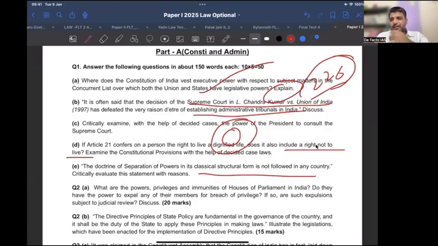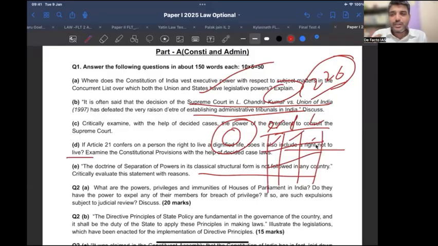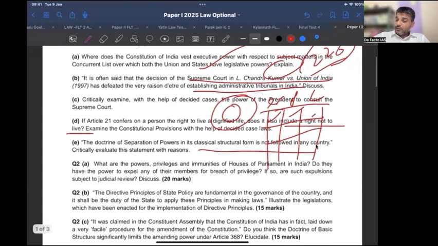You have to talk about the classic concept of separation of power and then how the Indian Constitution dilutes it. If you have attended the last discussion, I also talked about how you can make a table with three columns, writing executive power, judicial power, and legislative power, and then write how each is diluted. So that could have been done here also. Again, a very repeated question. Let us come to the next question.